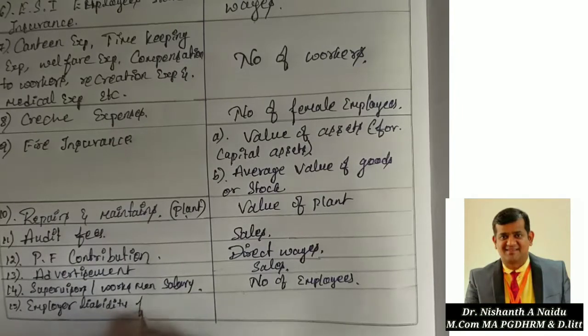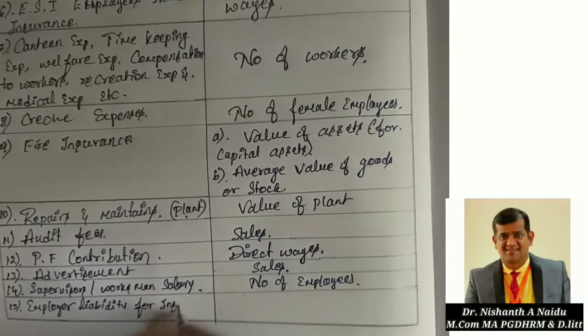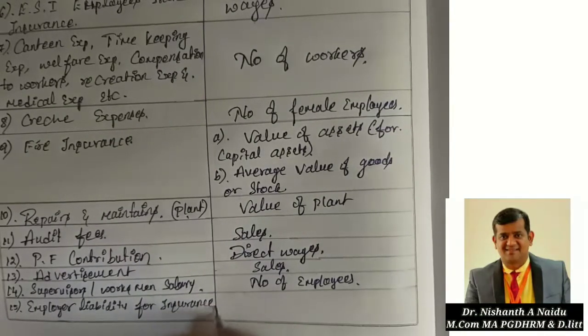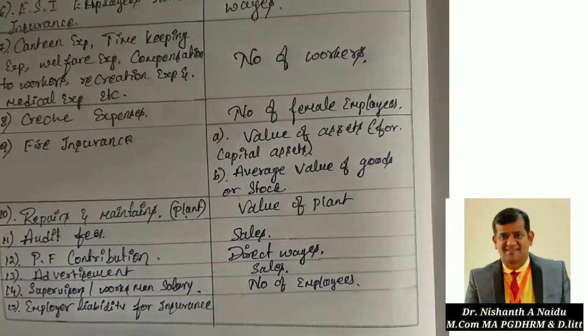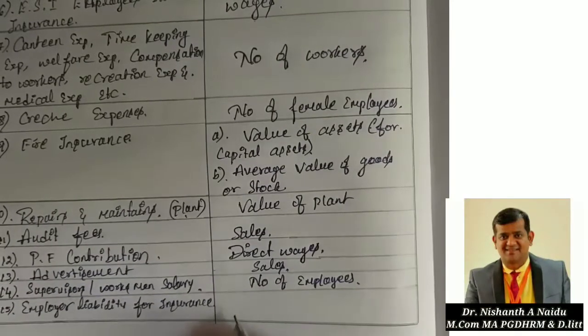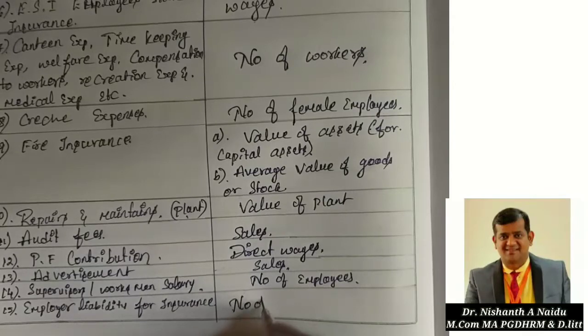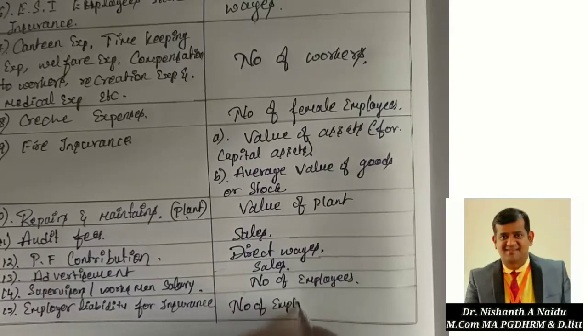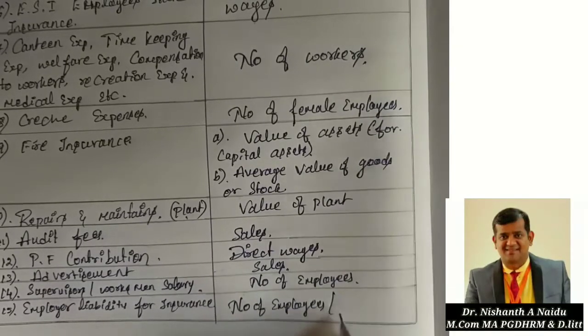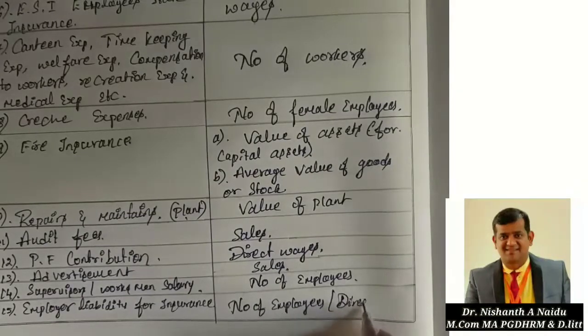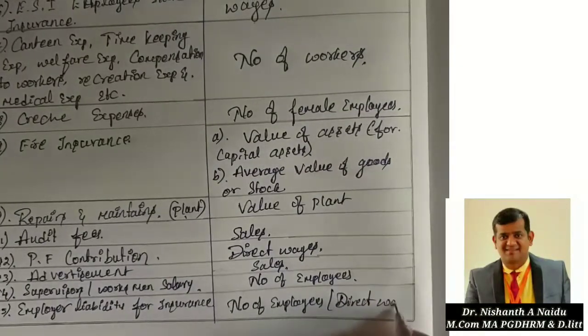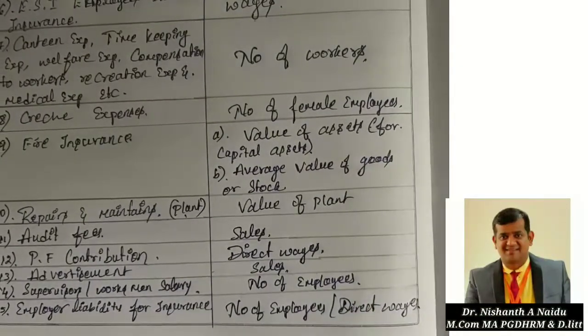For insurance, that is on number of employees or direct wages. Okay.